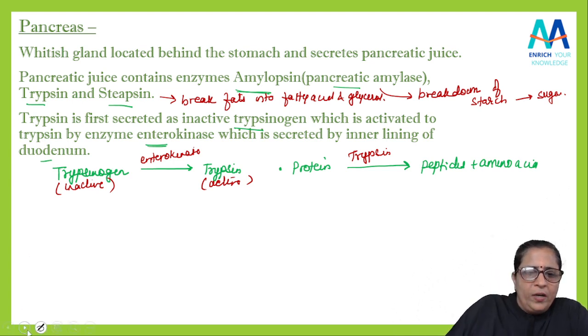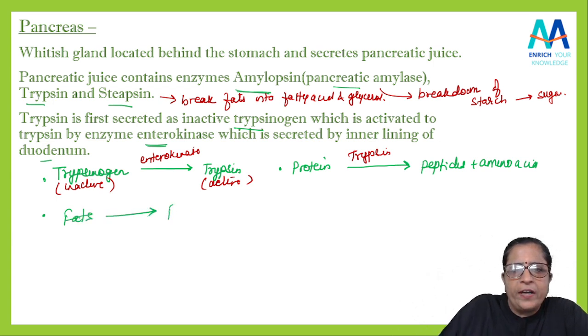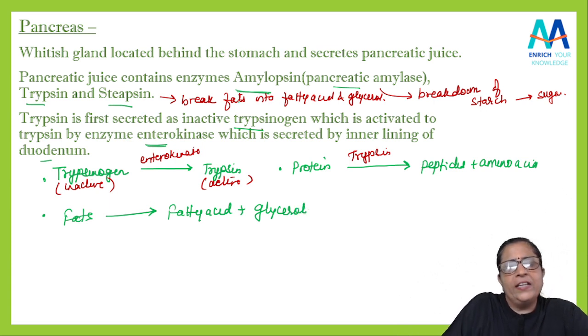So if you want, I will write it down in this way, just taking time, that's why I'm not writing. So I will write it down here. Fats are broken down by trypsin into fatty acid प्लस ग्लिसरॉल. स्टूडेंट्स आप इस तरह से, आप यदि आपकी कॉपी में भी लिखोगे ना, इंस्टेड ऑफ राइटिंग इन द सेंटेंसेस, if you write like this, it would be easier to understand for you.